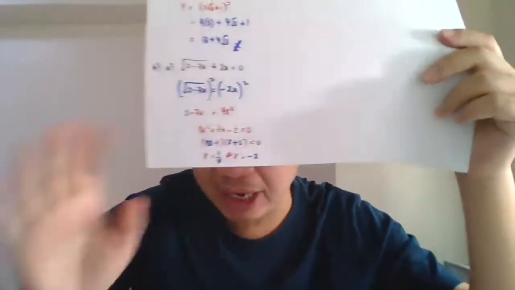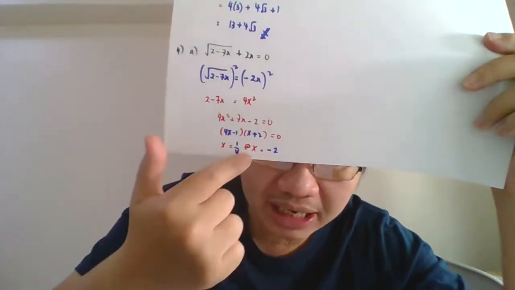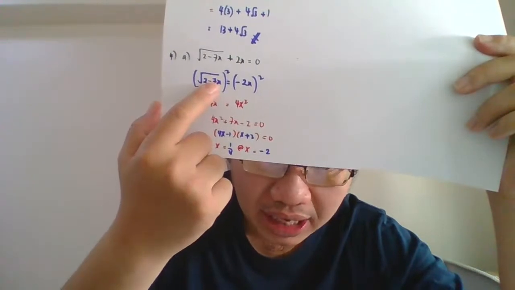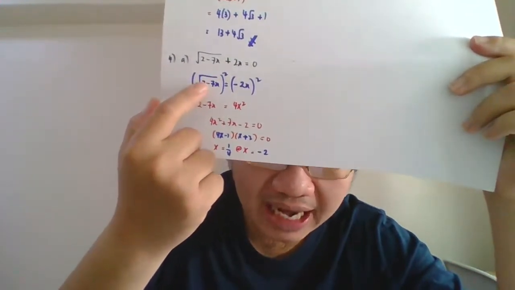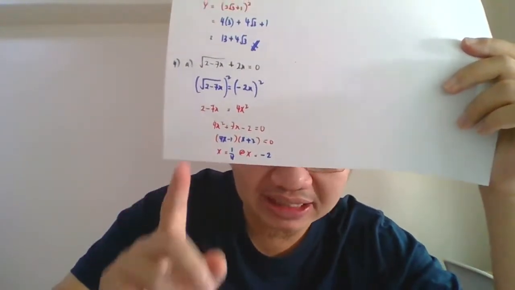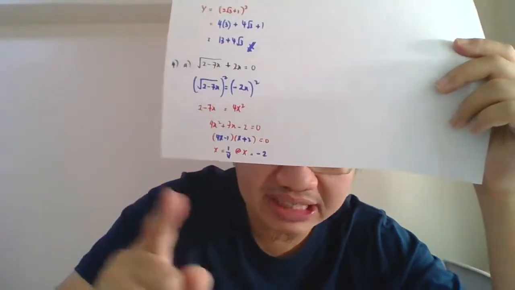So boleh lah. But what happens if one of the answers you obtain, when you substitute again into the equation, makes the square root a square root of a negative number? If that happens, that means one of the answers must be rejected. Okay, please remember that. So guys, normally after I obtain the final answers, x equals to something, x equals to something, I will check again.